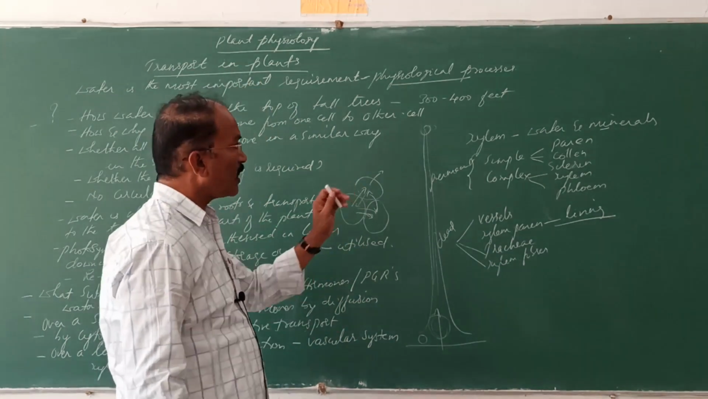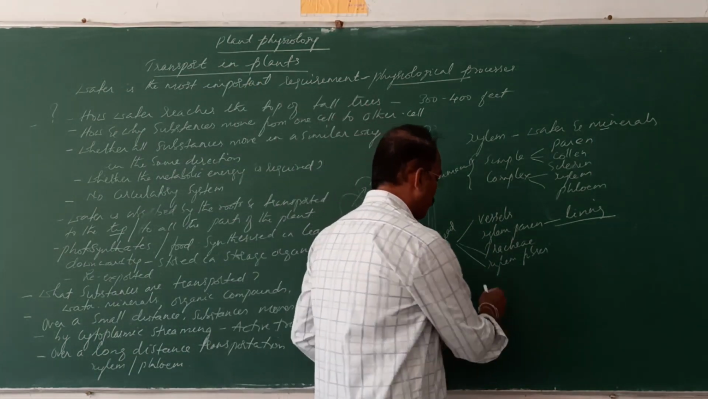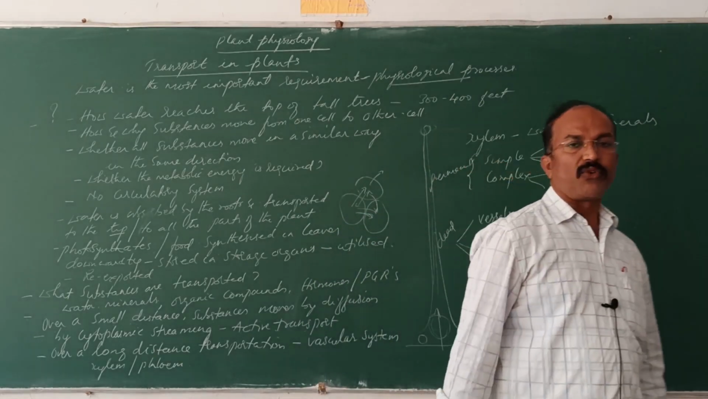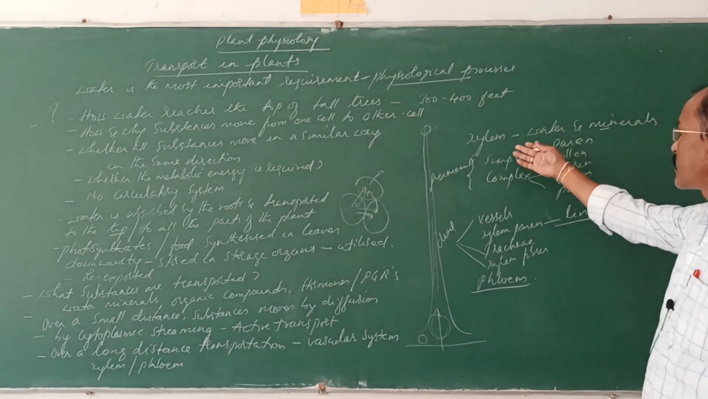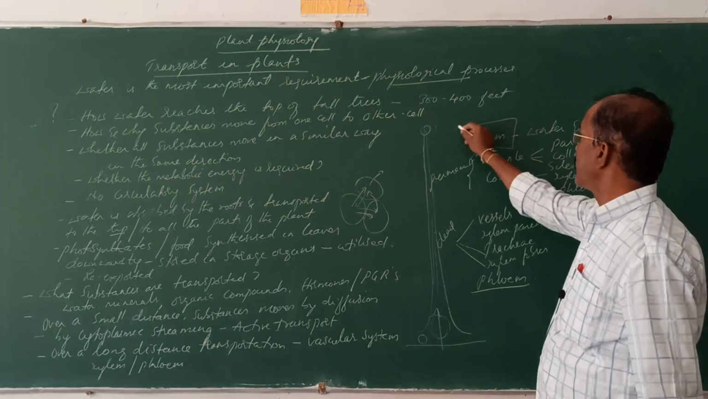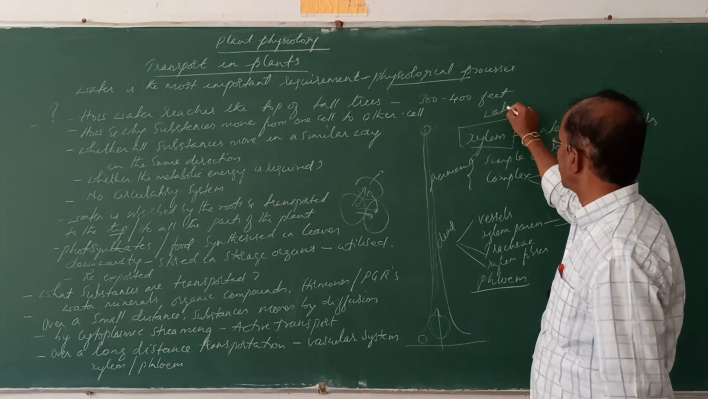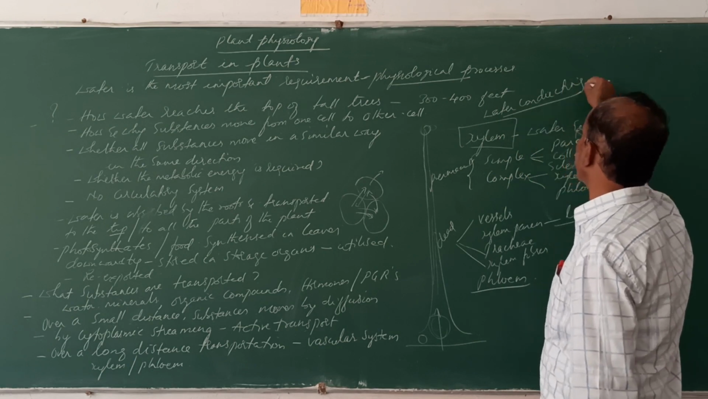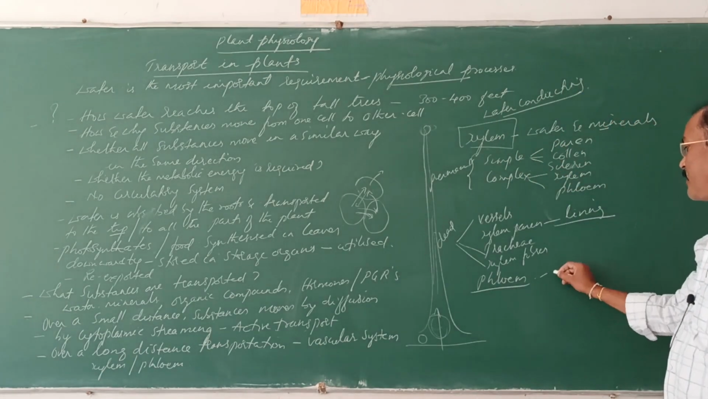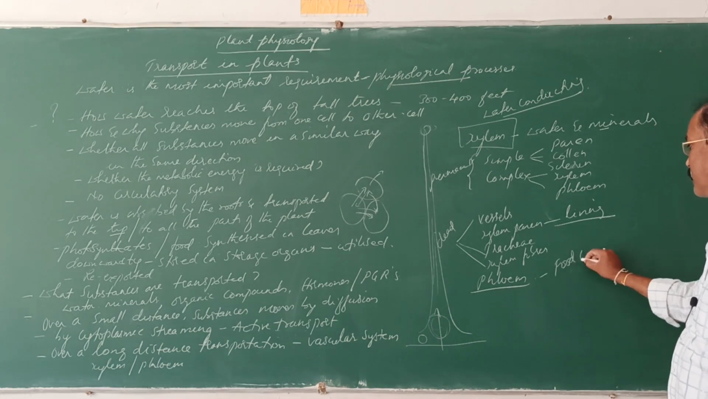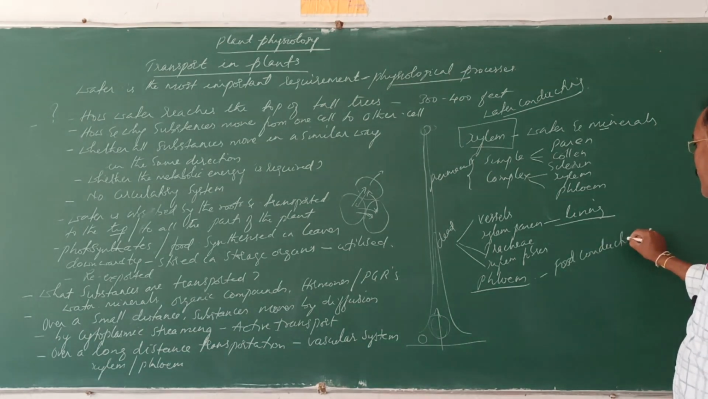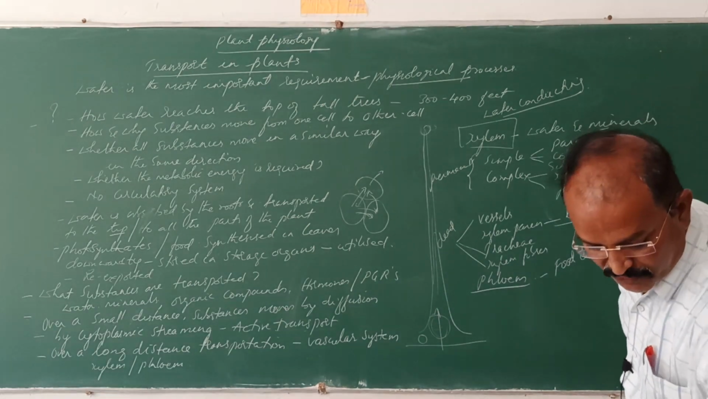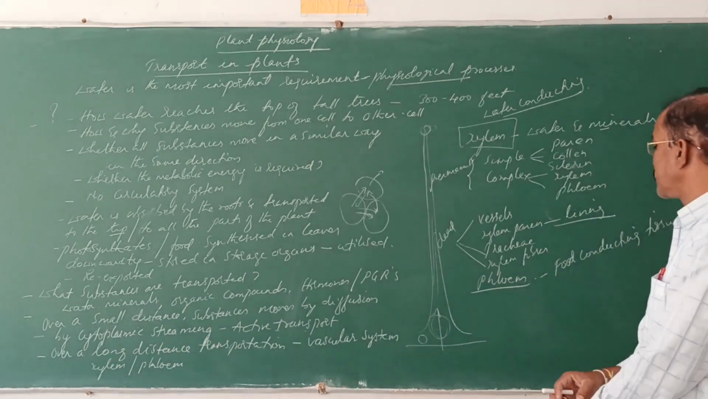Now the phloem. The xylem is a water conducting tissue. Conducting means transporting. The phloem is called the food conducting tissue. So the phloem is the food conducting tissue and the xylem is the water conducting tissue.